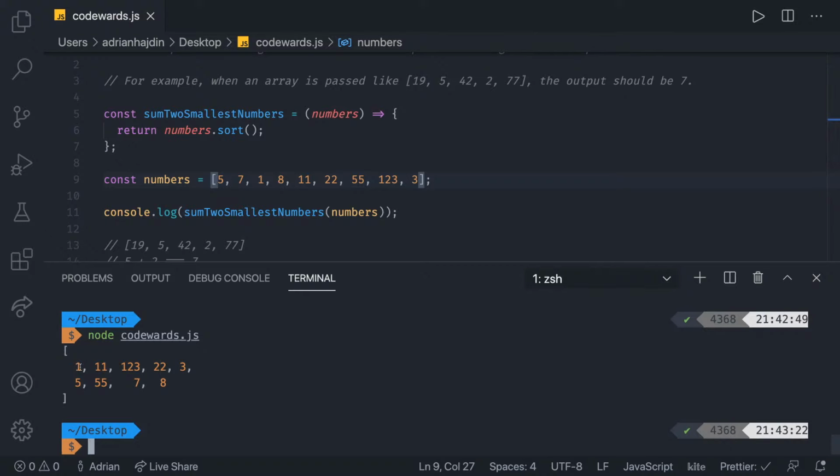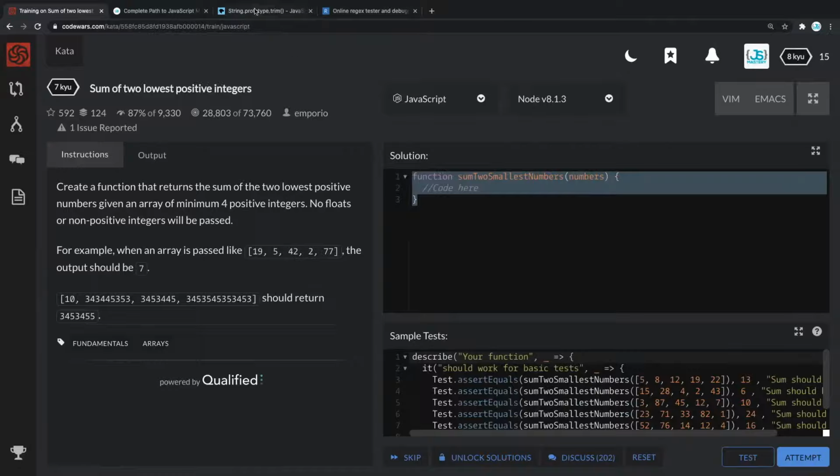For bigger numbers, we don't want to add 1 and 11. What we want to do is compare 1 and 3 in this case. For that, we have to use the proper sort method. So let's find out more about sort, how we can do the sort. In this case, of course, we can Google it.